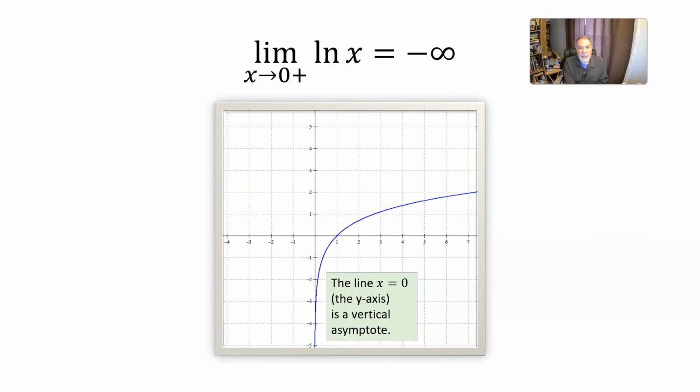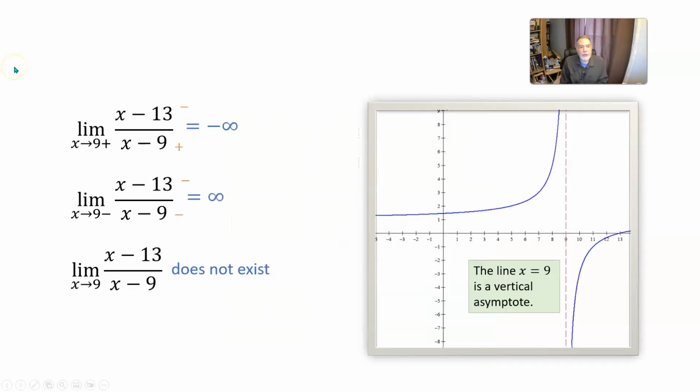Same thing with the natural logarithm function. It also has the y-axis as a vertical asymptote. And then the function x minus 13 over x minus 9, remember there we were looking at the limit as x approaches 9, either from the right or from the left or both. That limit turned out to be infinite, and so the vertical line x equals 9, shown here as a pink dashed line, is a vertical asymptote for that graph. If I zoom way out, the graph is never going to quite touch that line, but it's going to get very, very close to it.